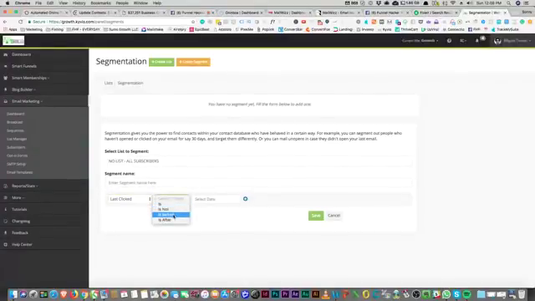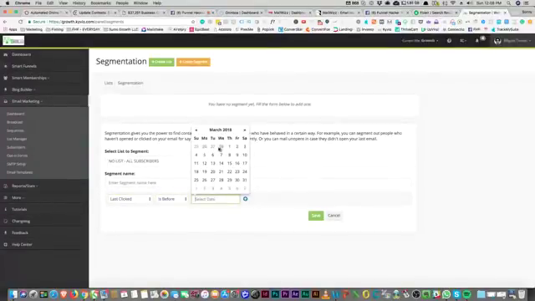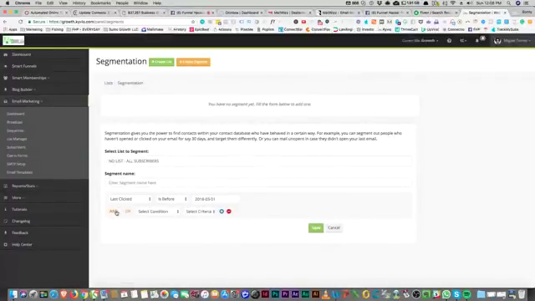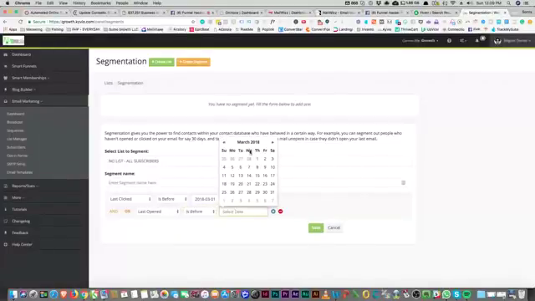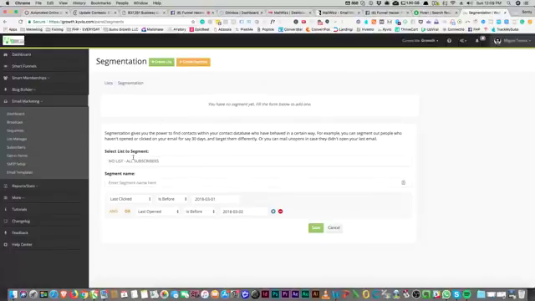So if they did click before a certain date, then you can add something else, and or, so you can choose and, or you can choose or they last opened the email before this date, then send them another email. This is really powerful, right? And this is the stuff that's missing from MailWiz, right? Just that. This right here is powerful because you can send relevant emails, right?